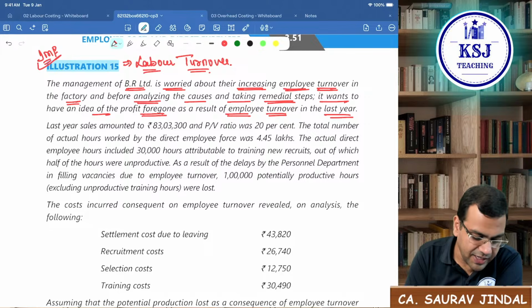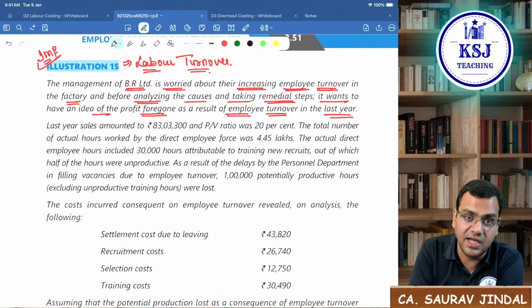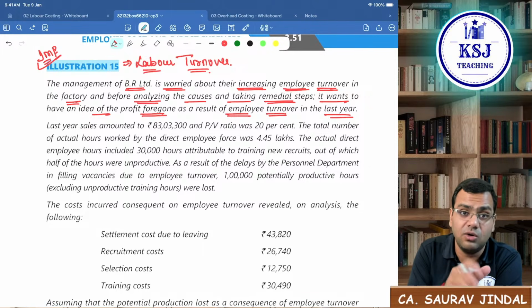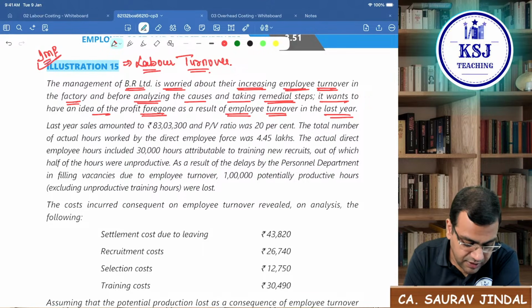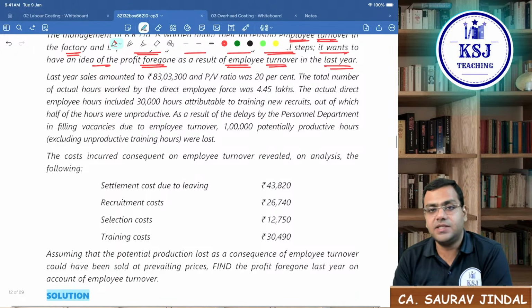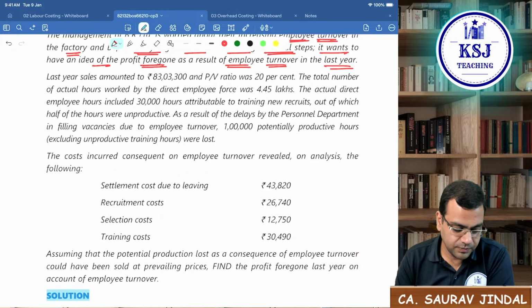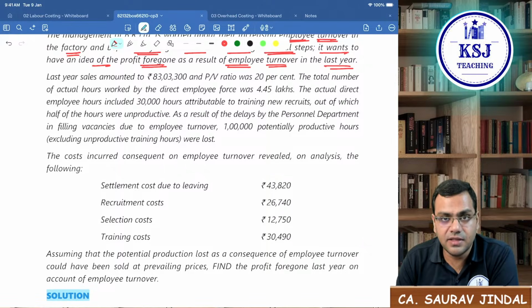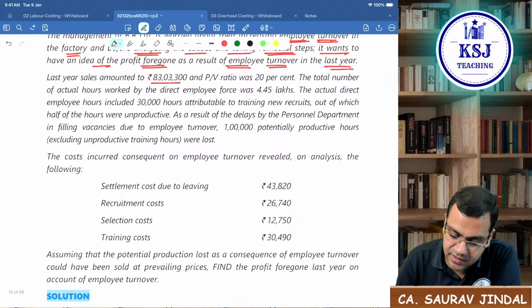So this management says, sir, our employee turnover is very, very high, and because of that we are losing out on some profit. What is that? They say last year the sales amounted to 83,03,300.